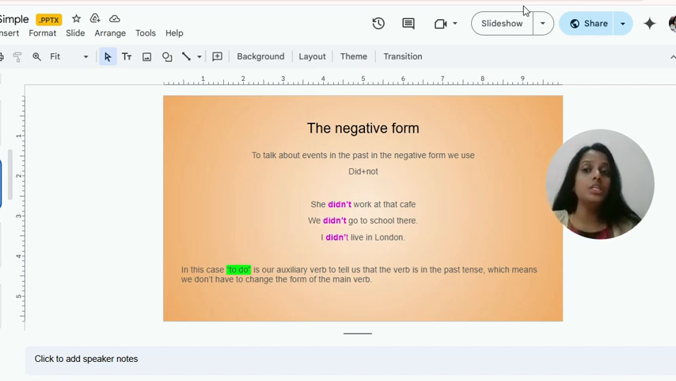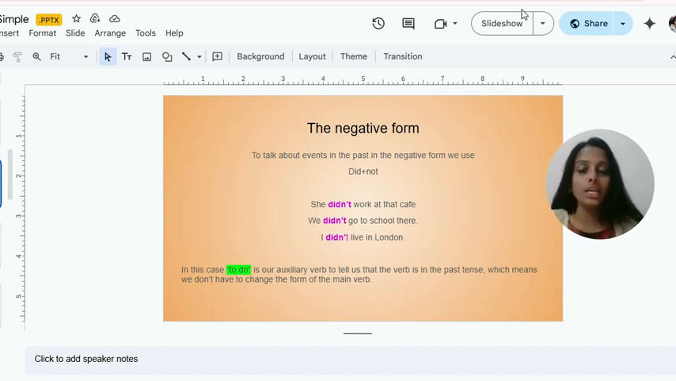We usually use did not or didn't as the auxiliary verb to show the past tense, right? Here, the main verb stays in its base form. No need to change it. Whenever we are using the main verb, it stays the same. No need to change it.